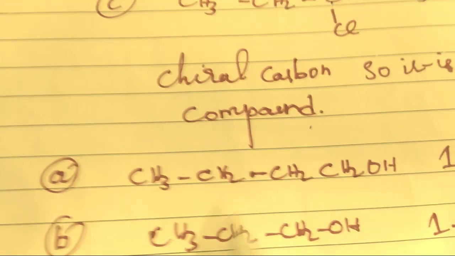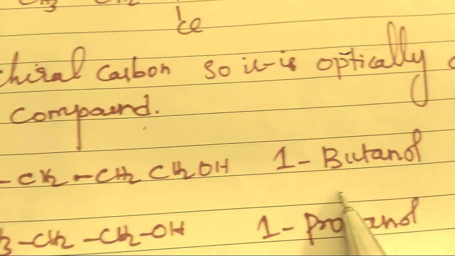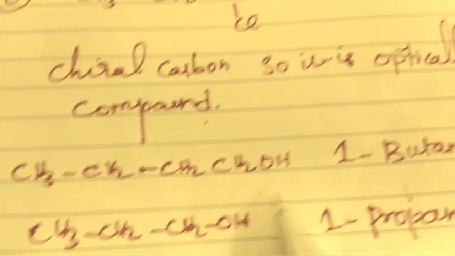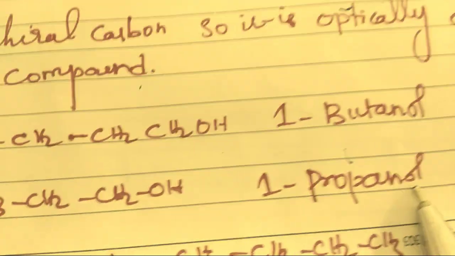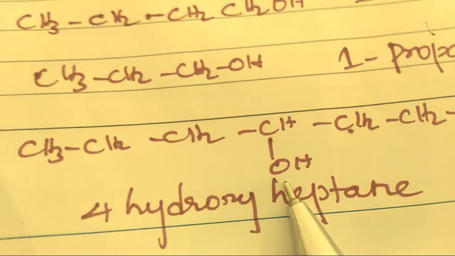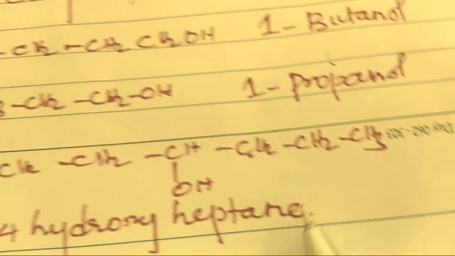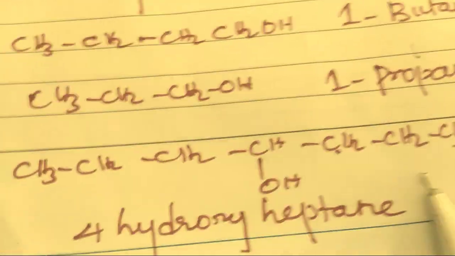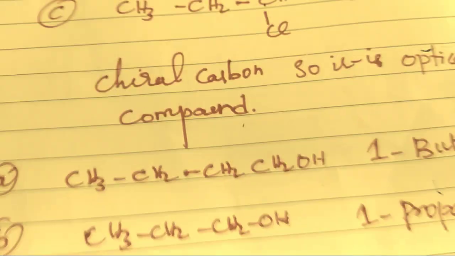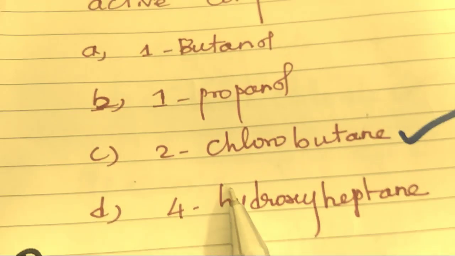Now you look, 1-butanol has no chiral carbon, 1-propanol has no chiral carbon, 4-hydroxy heptane has no chiral carbon. So the answer is C.